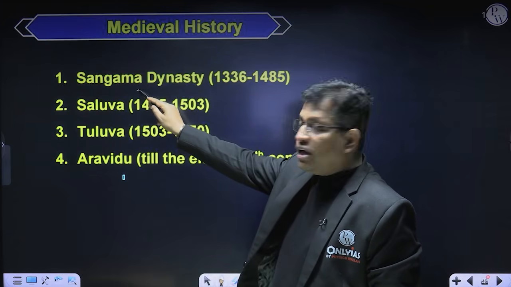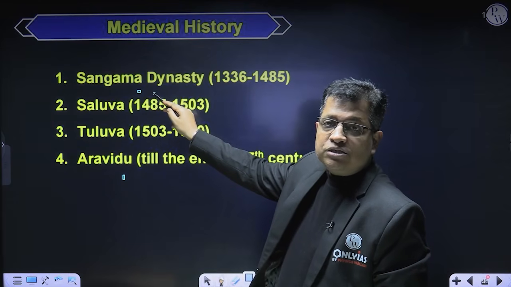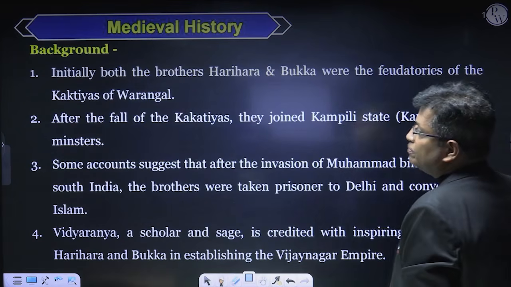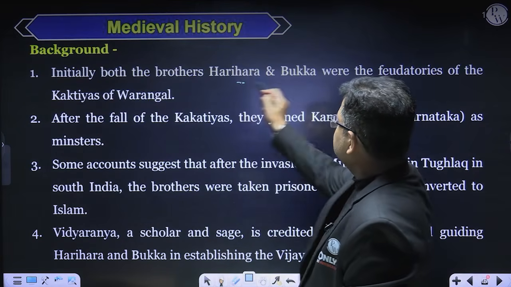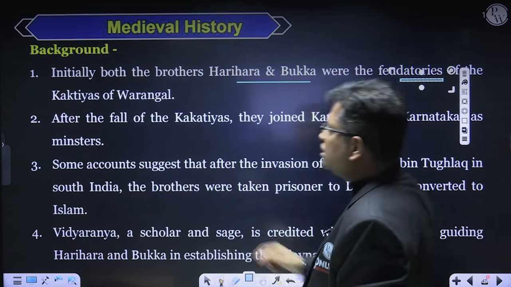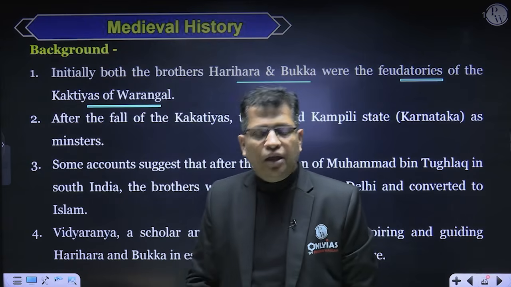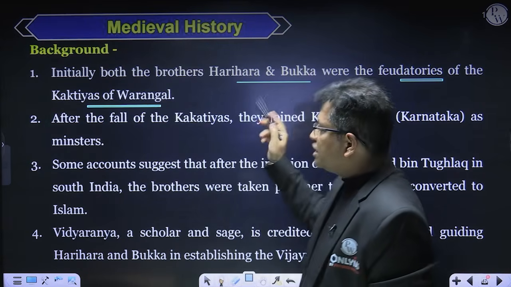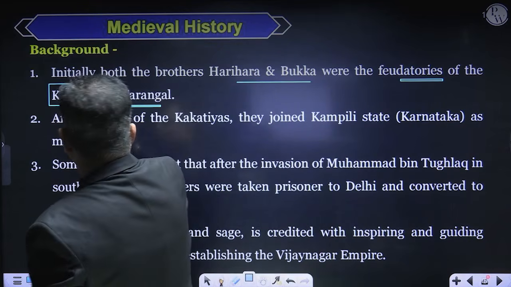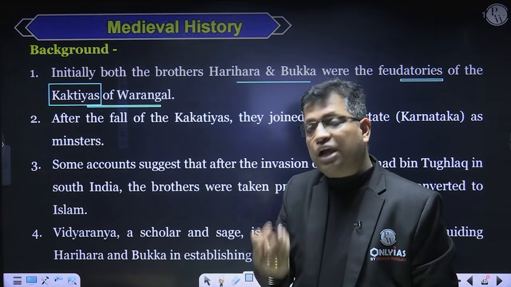Harihar and Bukka had established the dynasty called the Sangam Dynasty after the name of their father, right? Initially, Harihar and Bukka were feudatories of the Kakatiyas of Warangal. So before establishing the Vijayanagar Empire, they served under the Kakatiyas, and then there is one more, Kampili. So they were serving under the Kakatiyas, and then Kampili also.